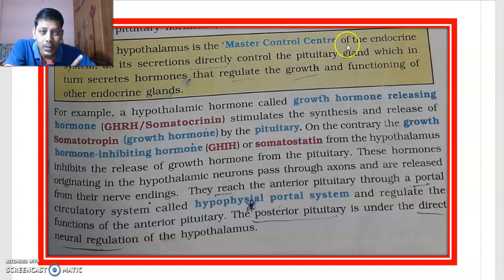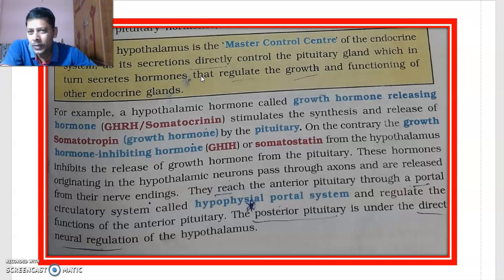The hypothalamus is the master control of the endocrine system, as its secretions directly control the pituitary gland, which in turn secretes hormones that regulate the growth and functioning of the other endocrine glands. You can see this link up. The hypothalamus is controlling the pituitary gland.